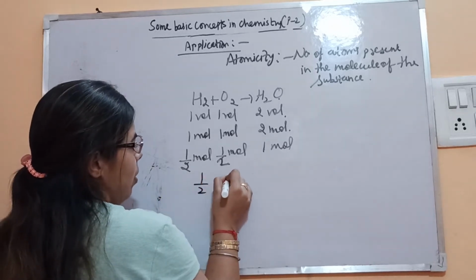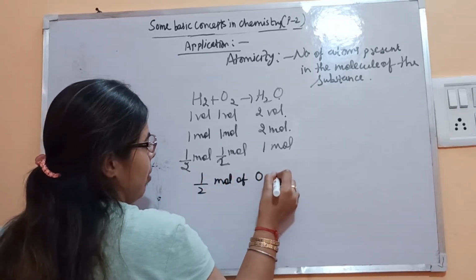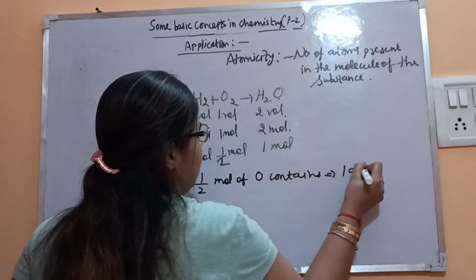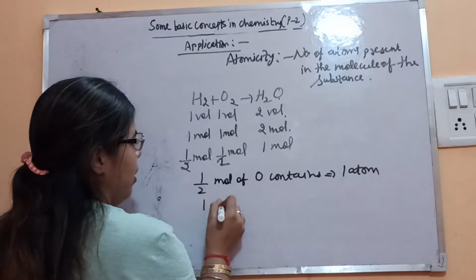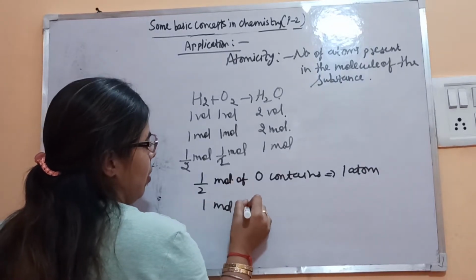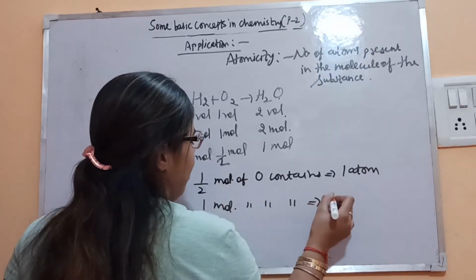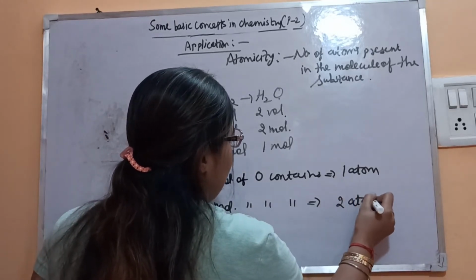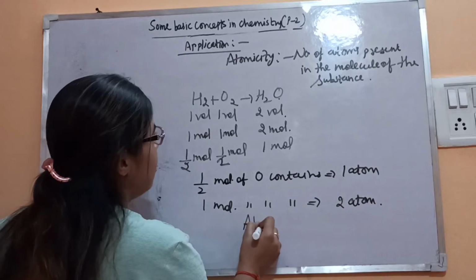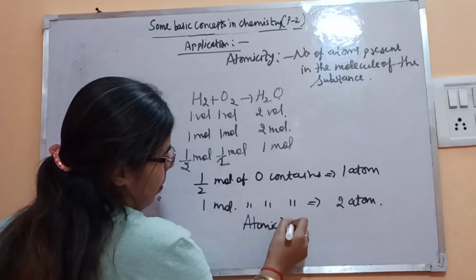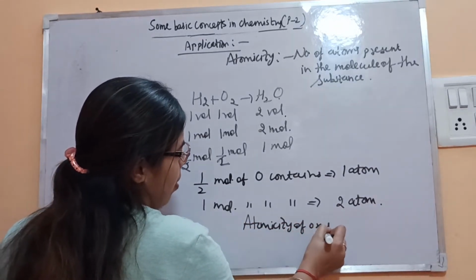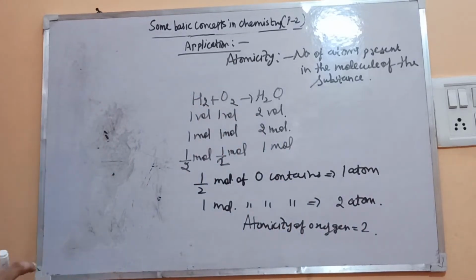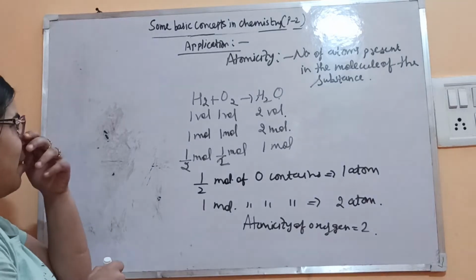Now let's find out the atomicity of oxygen. Half molecule of oxygen contains how many atoms? One atom of oxygen. So one molecule of oxygen contains how many atoms? Two atoms. So what is the atomicity of oxygen? It is equal to 2. So this has come from Avogadro's law. So what is Avogadro's law?